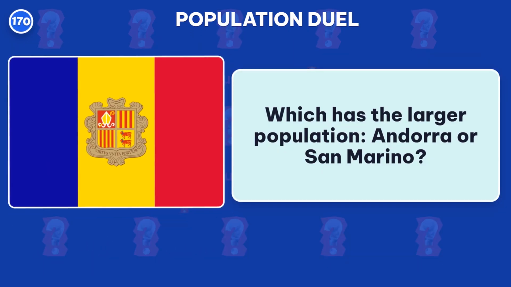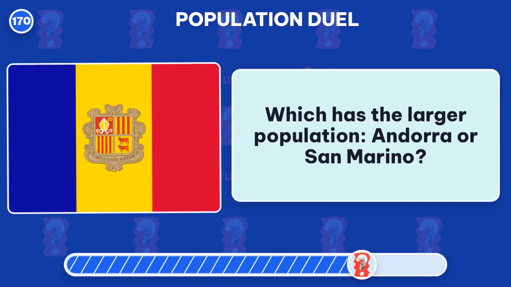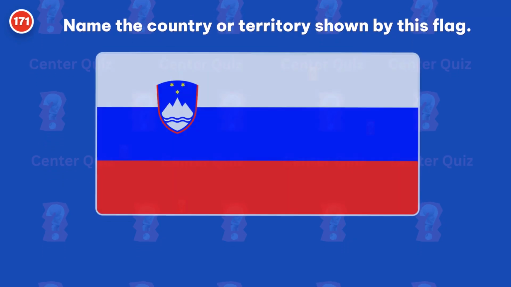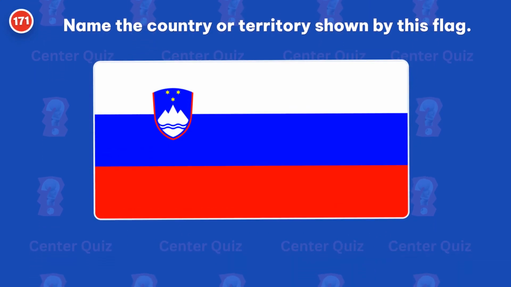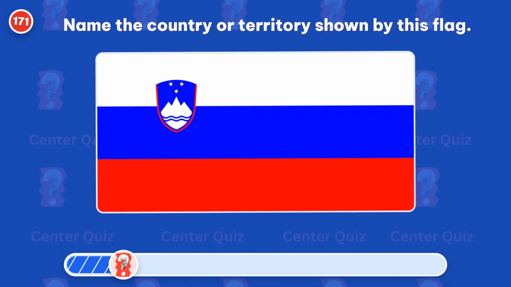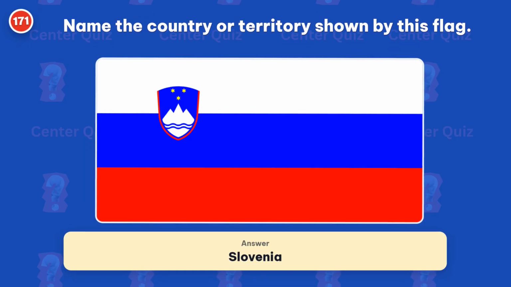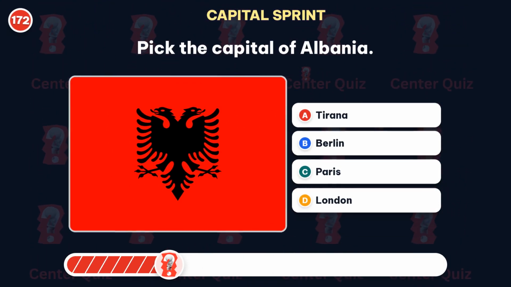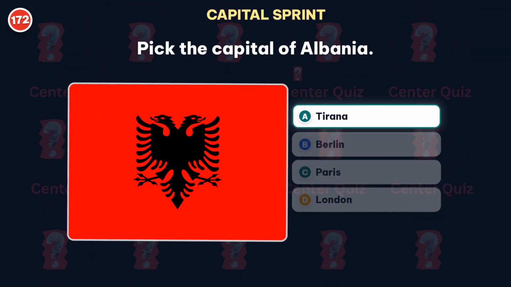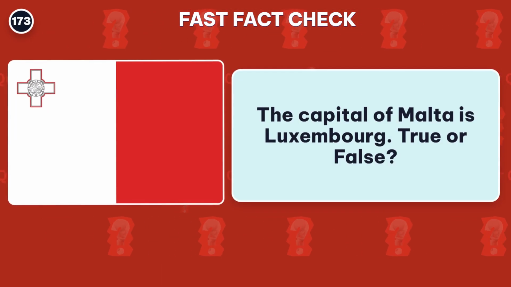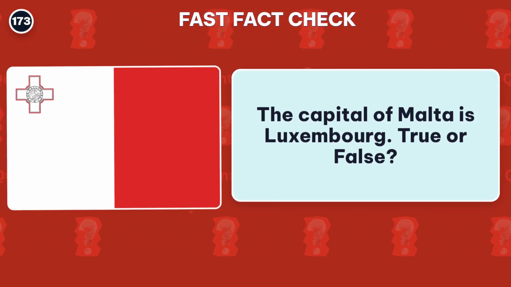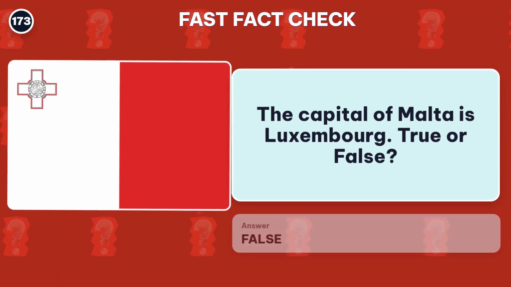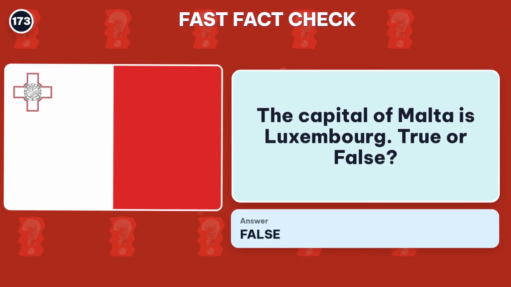Which has the larger population, Andorra or San Marino? Answer: Andorra. Name the country or territory shown by this flag. Correct, Slovenia. Pick the capital of Albania. Tirana is the capital. The capital of Malta is Luxembourg. True or false? False. The capital is Valletta.